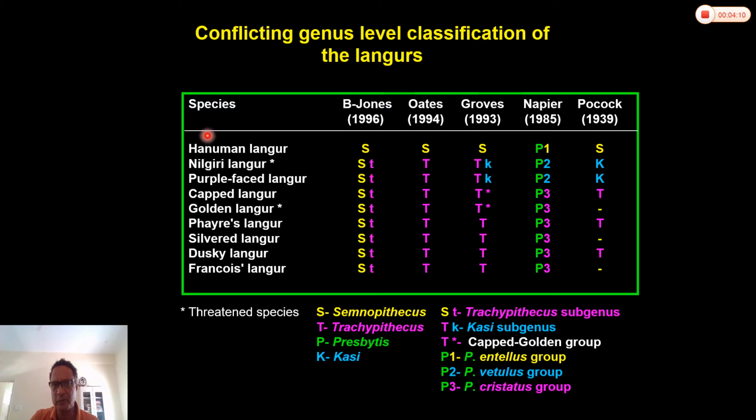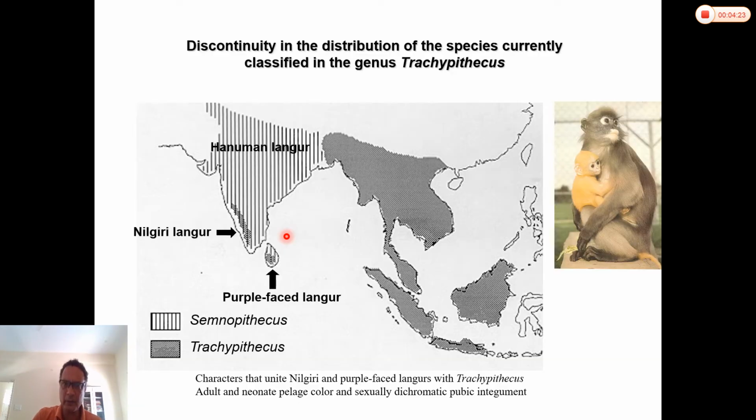So this is what the classification looks like. Hanuman langur in Semnopithecus, with the rest of the langurs of India, along with langurs of Southeast Asia in Trachypithecus. However, when we did the molecular phylogeny, we found something very different.